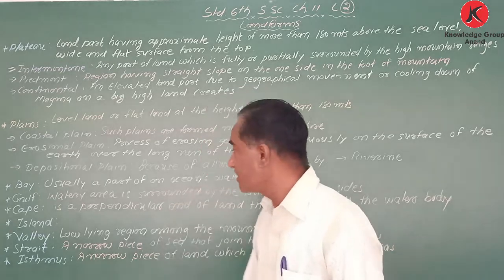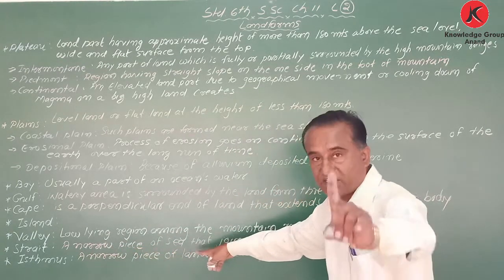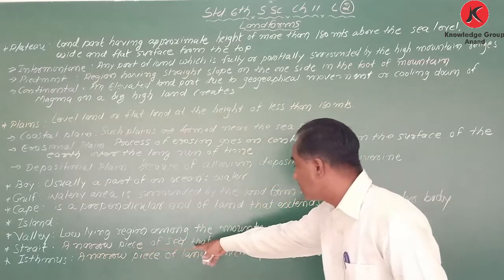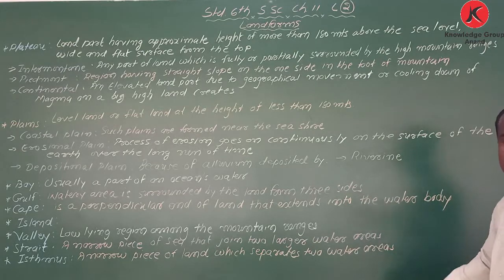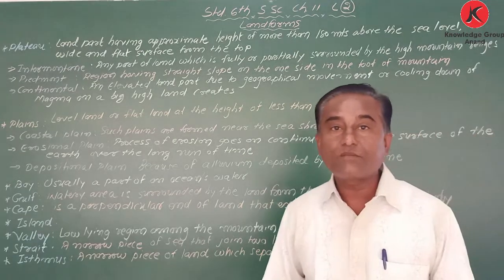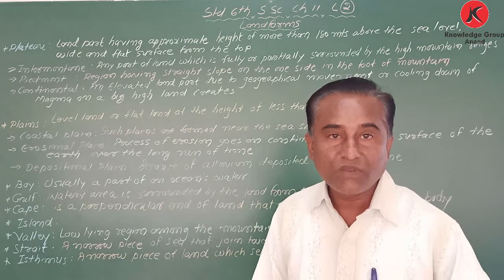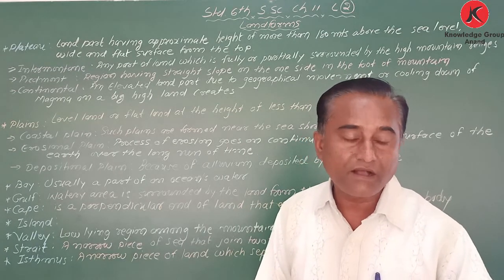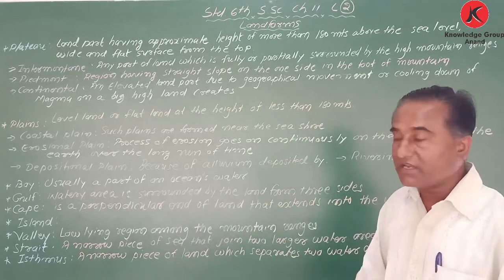What is called strait? The definition given here: a narrow piece of sea that joins 2 large water bodies. Here, the Arabian Sea and Bay of Bengal are joined near India and Sri Lanka by Palk Strait. So that is called strait.